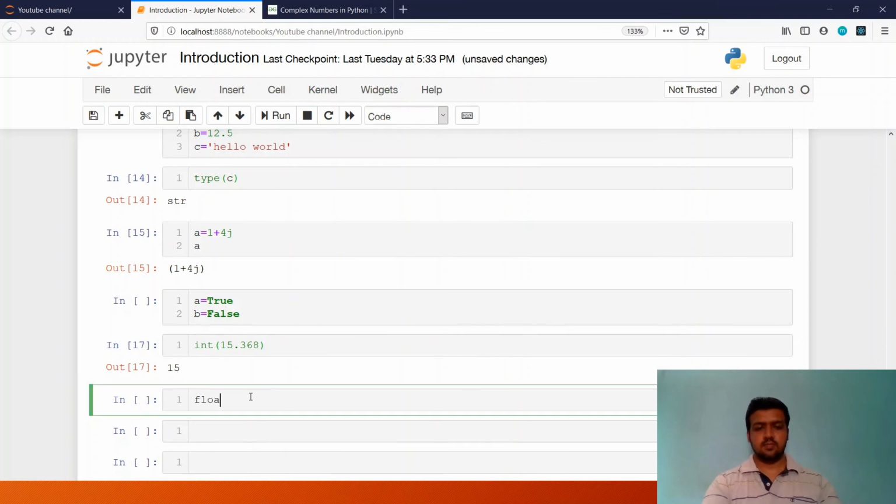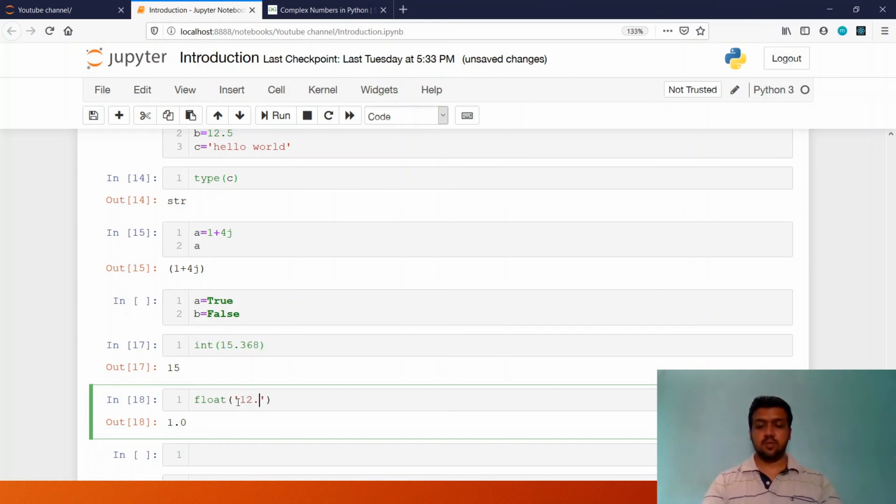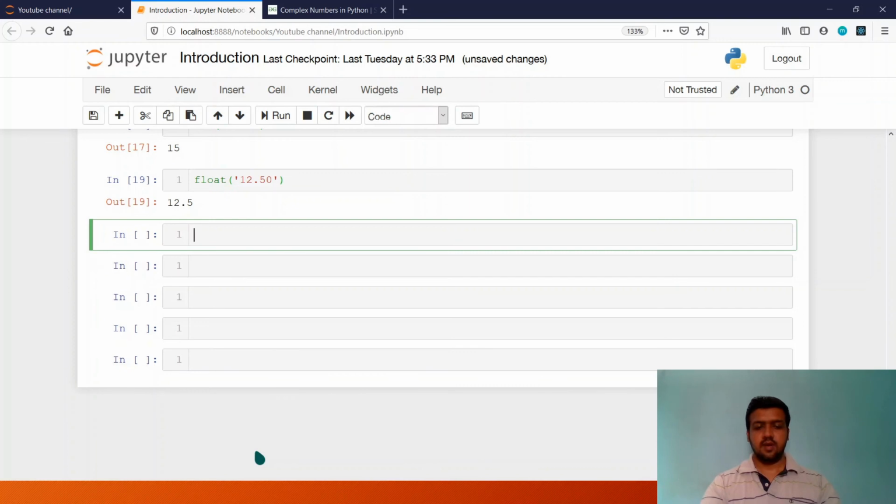Similarly, in float, if I pass an integer, it will convert it to a floating point number, let's say 1.0. If I even pass a string, but it should be a floating point number or an integer in text sense, then it will convert it into the floating point number. Similar is for strings. If I want to convert a number, whether an integer, a float, or a complex number, into a string, then I can easily do that using this string function.